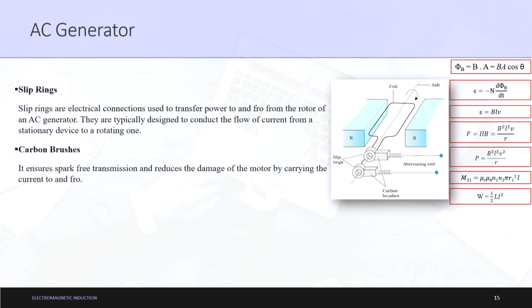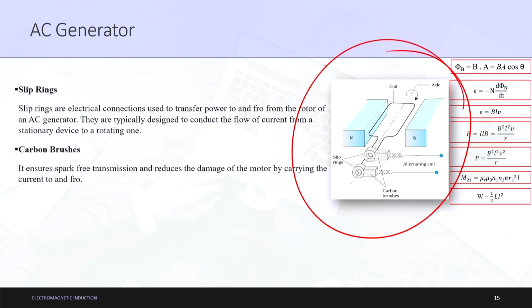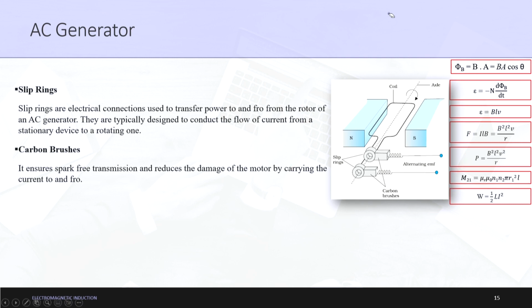Nothing to memorize here, just to explain everything so that this complete figure is completed. That is why I am keeping you well versed with what slip rings and carbon brushes are. Slip rings are electrical connections used to transfer power to and fro, as in passage and receiving, from the rotor of an AC generator.